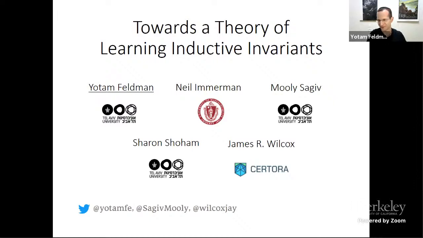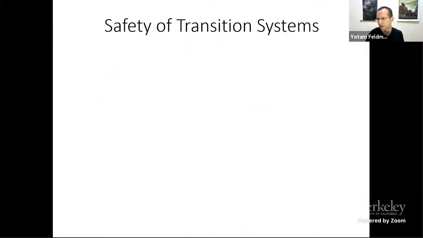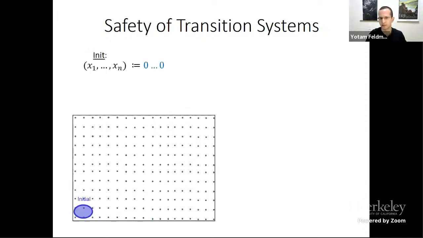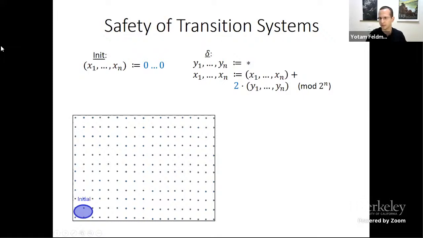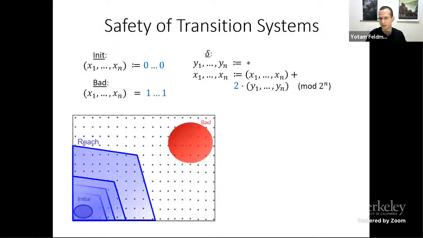So I'm going to talk about joint work with Neil Immerman, Mulisa Gibb, Sharon Schramm, and James Wilcox about invariant inference, which is a set of techniques for proving the safety of transition systems, one of the fundamental problems in safety verification. So suppose, for example, you have a system over n propositional variables representing a number in binary, which starts from 0, and in each step is incremented by some even number. So this defines the reachable states of the system. And we want to prove that no reachable state is a bad state. And here that would mean the state where all the bits are 1. So this is the safety problem.